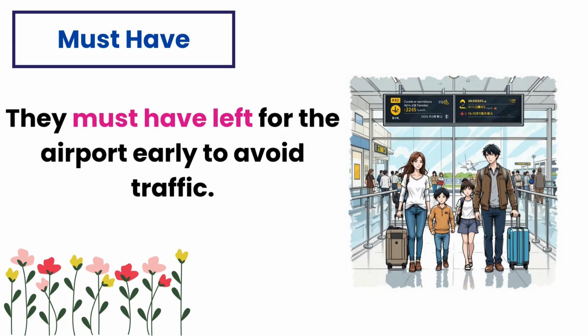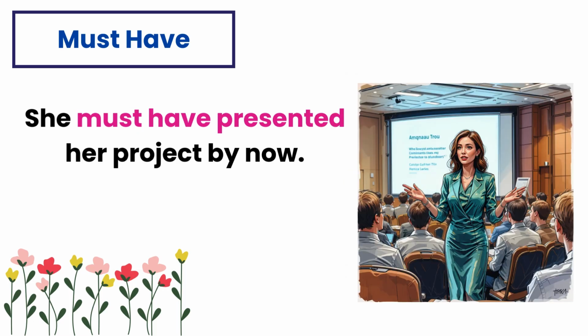They must have left for the airport early to avoid traffic. Here, must have indicates a high degree of certainty that they left early based on logical reasoning. She must have presented her project by now. In this example, must have shows certainty that she has already presented the project, assuming time has passed.